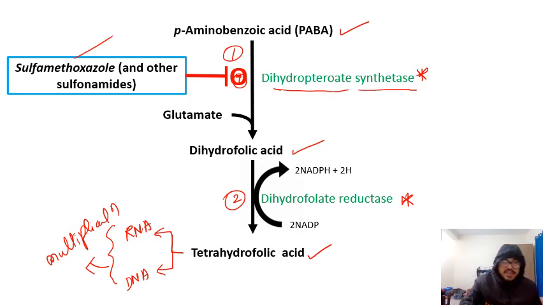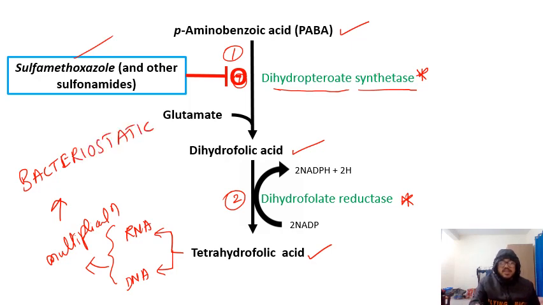In this way tetrahydrofolic acid will be unable to form and there will be no multiplication of the bacteria. So sulfonamides are bacteriostatic in nature. They are not bactericidal, because they inhibit the multiplication of the bacteria.